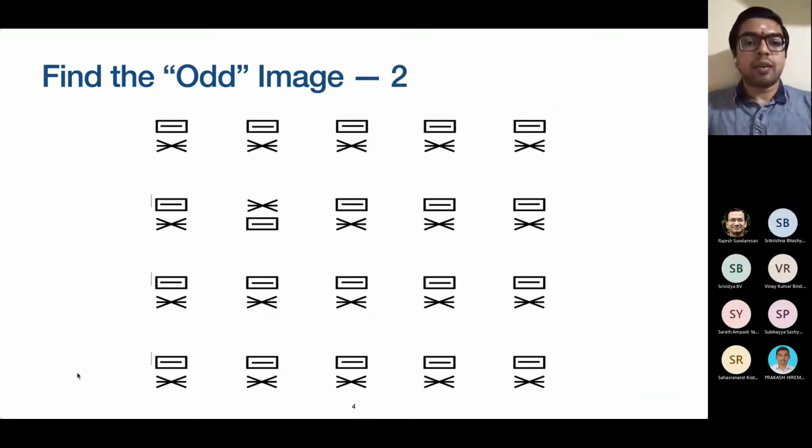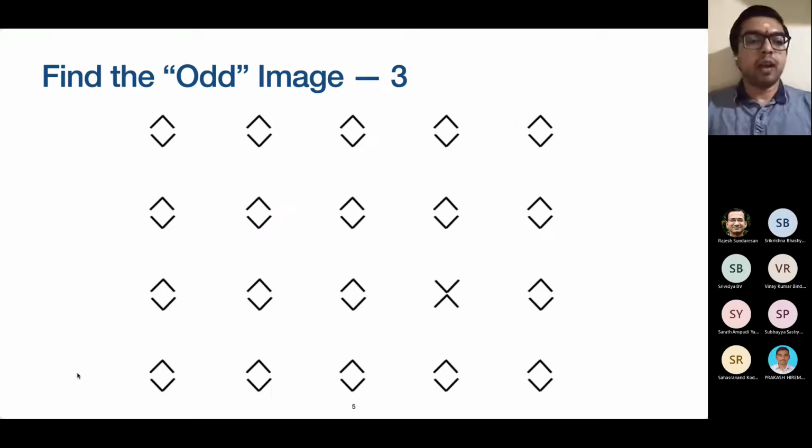Let's repeat this exercise on a different set of image pairs. In this case, the odd image happens to be at this location here. Perhaps some of you took lesser time to find the odd image in this example than in the previous example. Okay, one last time. On this set of image pairs, as it is quite evident, the odd image is here. It is very likely that you found this example to be the easiest of the three.